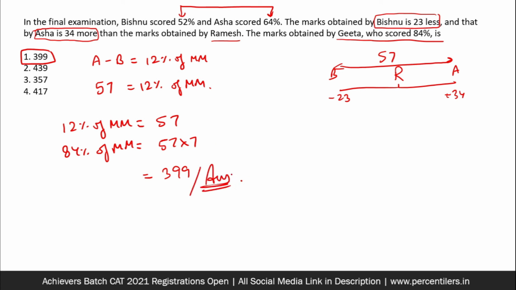You could also have done it using options, by taking Geeta's score, which is given in the question, as different options and thereby finding the maximum marks, then finding the scores of Bishnu and Asha. But still you will have to crack this logic that the absolute difference between Bishnu's and Asha's scores was 57. Without this, you could not solve the question using any method. So this was the fourth question of the video.